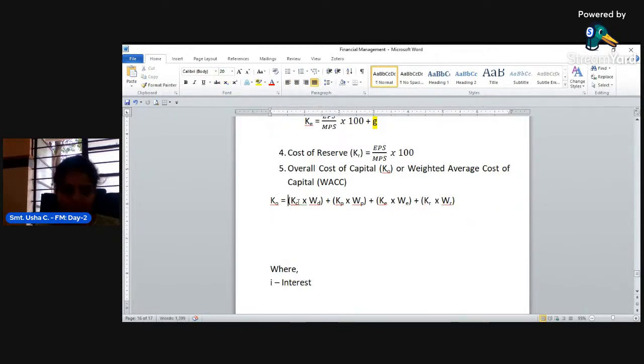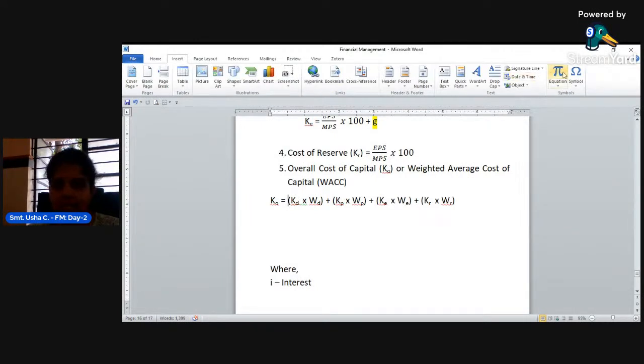The summation or the total of this is called the overall cost of capital. This is the total summation of cost of debt into weight of debt plus cost of preference into weight of preference plus cost of equity into weight of equity plus cost of reserves into weight of reserves. This is called the overall cost of capital.